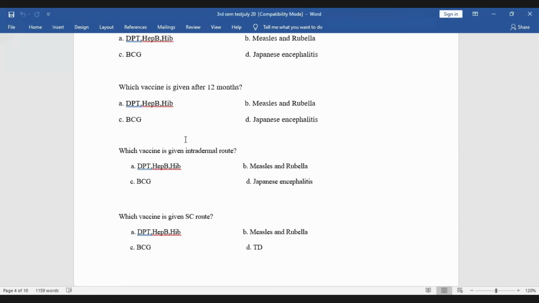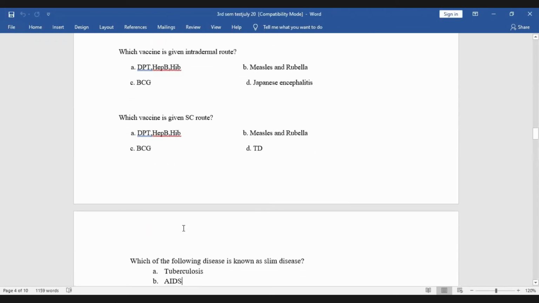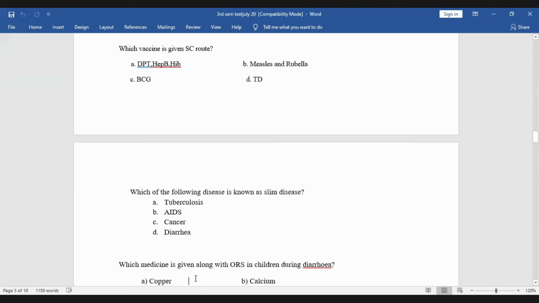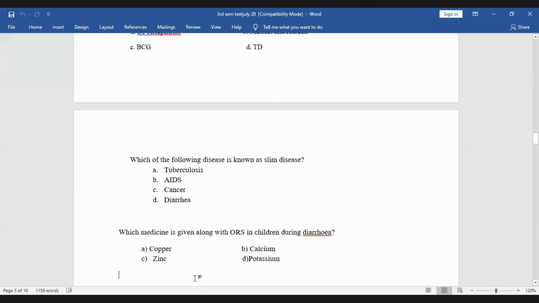After Ruksa, Asensa. This question is for Asensa: which of the following diseases is known as Lyme disease? TB, AIDS. Sir, AIDS. Yes, thank you. Next question for Rosan: which medicine is given during diarrhea along with ORS? Copper, calcium, zinc, potassium, especially for under 5-year children. Zinc is the correct answer. Thank you.